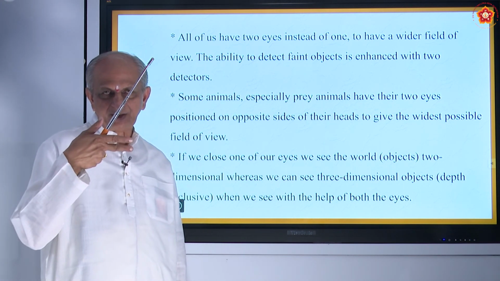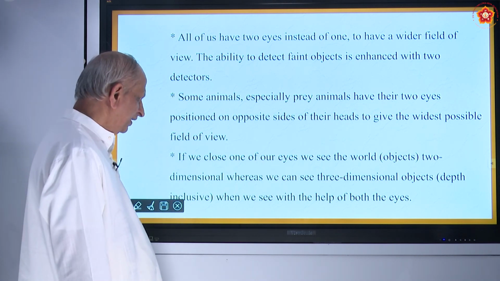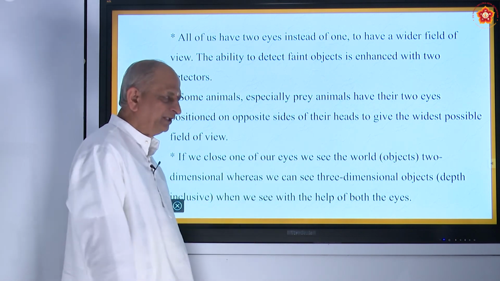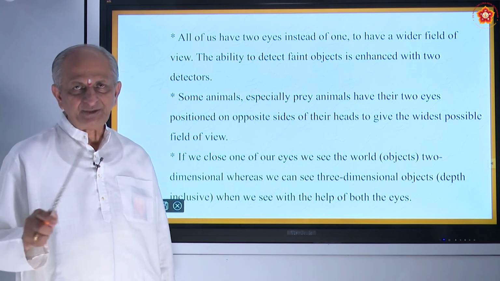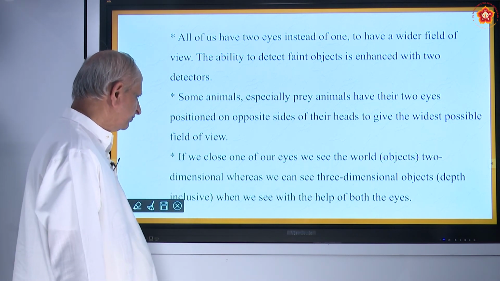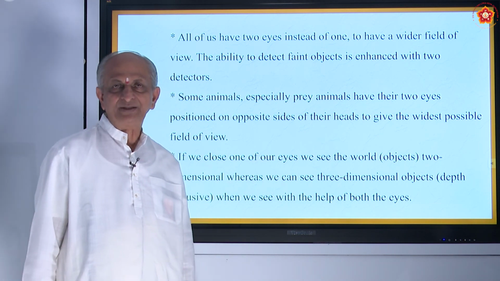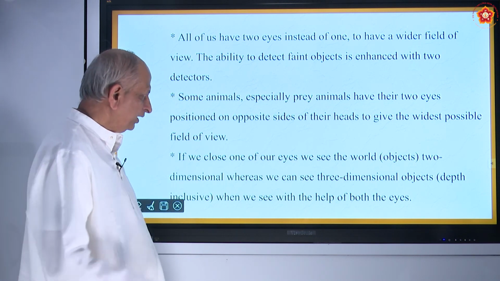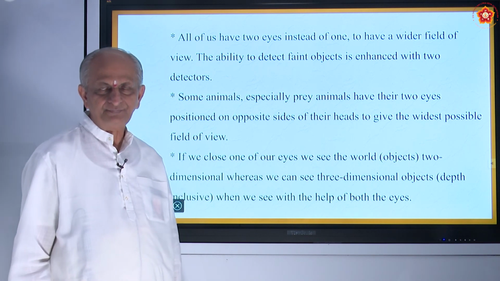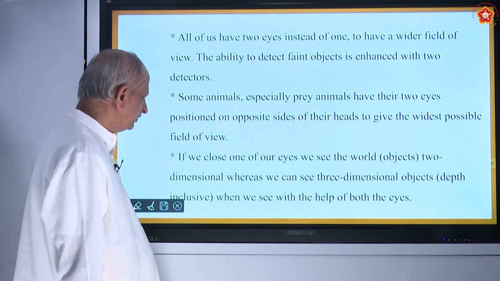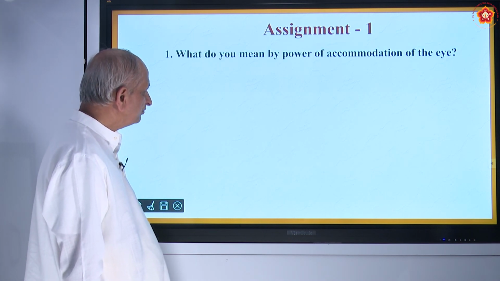You can try all this that I told, not keeping the book very near to the eyes, keeping a distance, and see what happens, all those things. And this two-dimension, three-dimension thing you understood: which has only length and breadth is called two-dimensional. Length, breadth, height, all the three are called three-dimensional. So if both the eyes are there, we can see three-dimensional objects. If only one eye, you can just try yourself, close one of your eyes and see whether it is true or not. So seeing is believing. And let us work out some homework now.